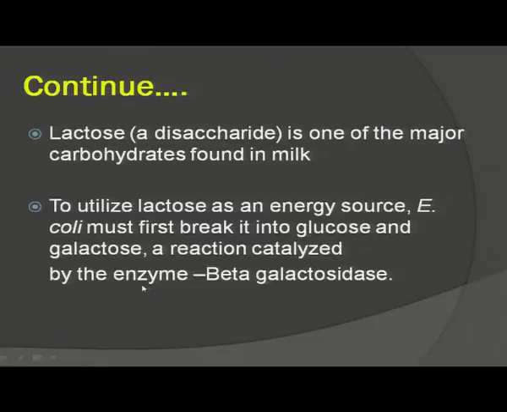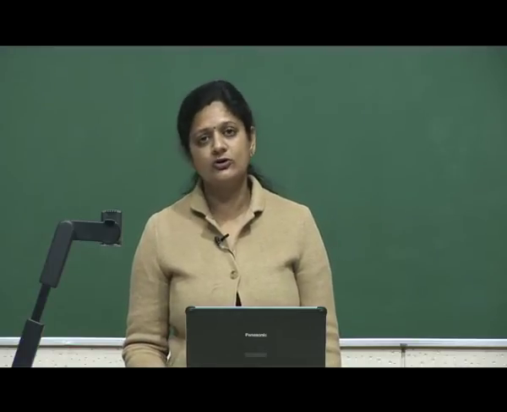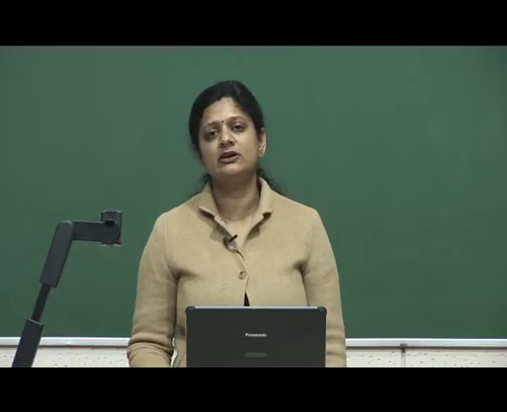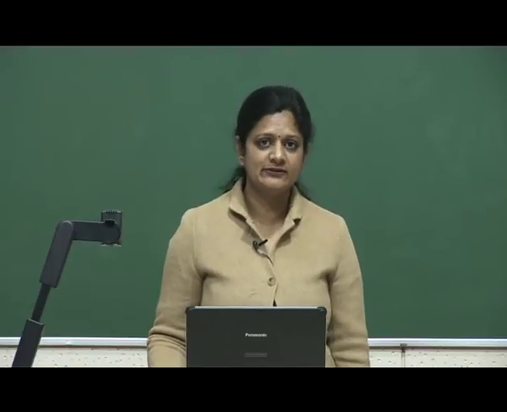Lactose, as we know, is a carbohydrate, and carbohydrate is the source of energy for all living cells. So, E. coli will utilize this lactose by breaking it down into glucose and galactose, the monosaccharides of lactose, with the help of the enzyme beta galactosidase.